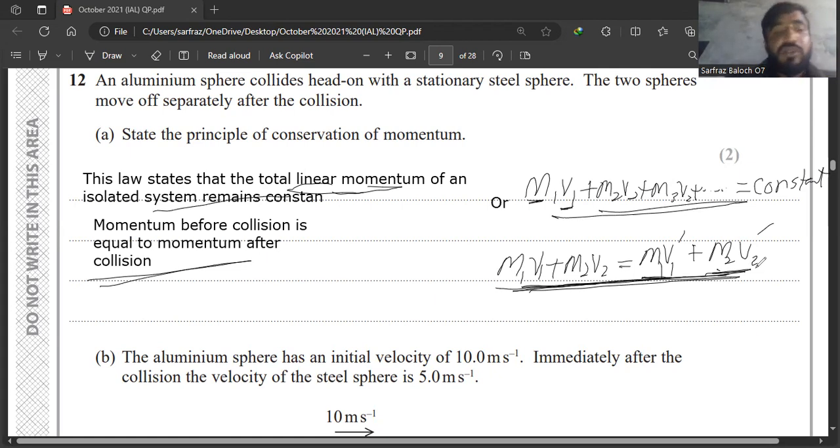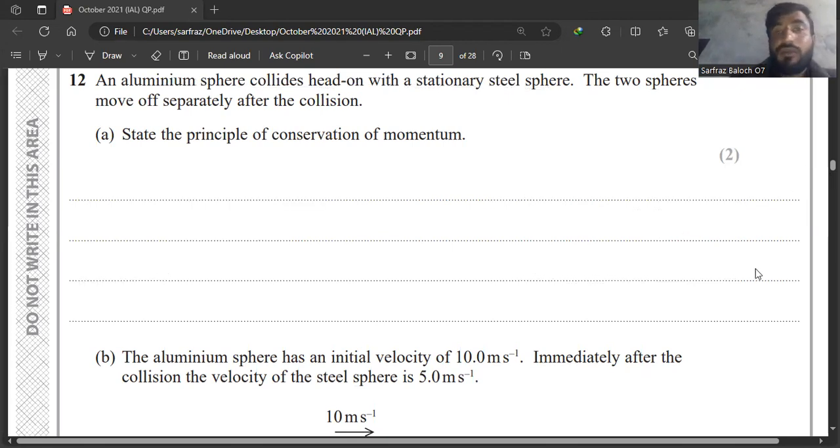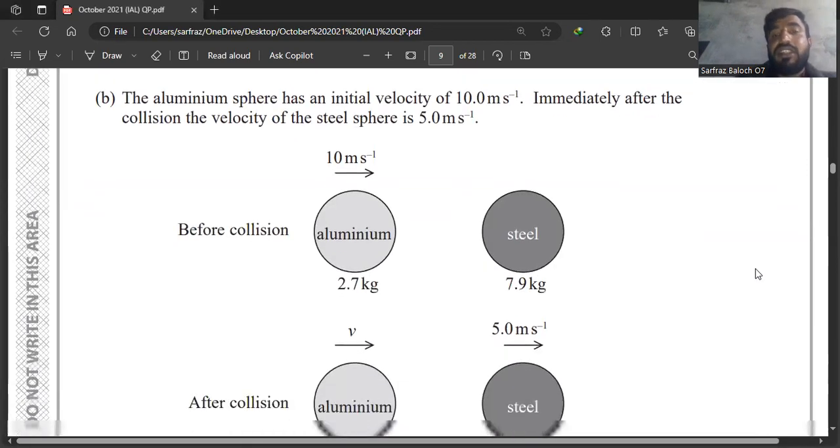Now I will move to part B of this question, and I will solve the numerical. Some of this numerical is written above here. An aluminium sphere collides head on with a stationary steel sphere. We have two spheres: one is an aluminium sphere which is moving, and the second sphere is a steel sphere, and the steel sphere is stationary.